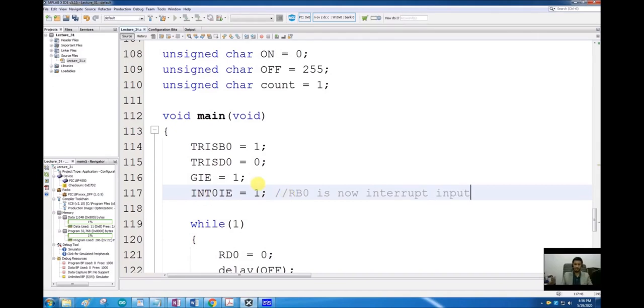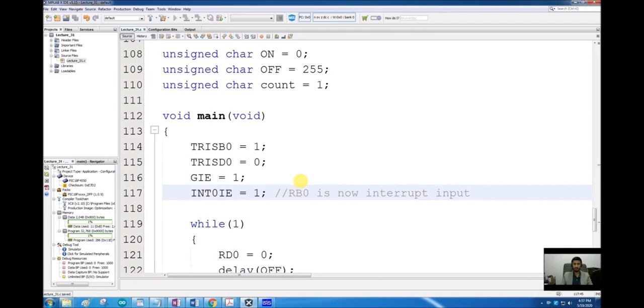I am not going to change those control bits. Those were specifying whether we are going to have an interrupt on a rising edge or a falling edge, because I don't care at this point. If I press a button and release it, both of the edges will come. So I don't care whether the interrupt is coming on a rising edge or a falling edge right now for this specific application. For later applications, obviously we are going to be very careful which edge we want our interrupt to occur on.